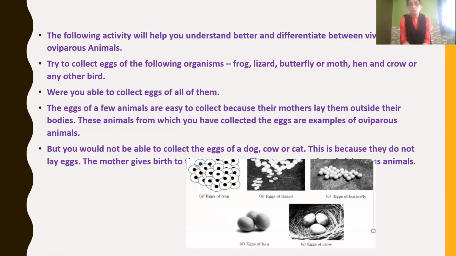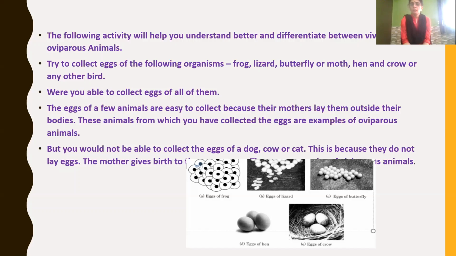If you are told to collect all the eggs, are you able to collect all of them? No, only the eggs of a few animals are easy to collect, because only a few females lay eggs out. That is, fertilization takes place outside the body, isn't it? So these animals from which you have collected eggs are examples of oviparous animals.